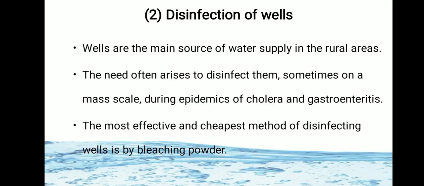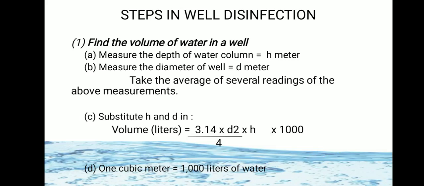The next method for purification on small scale is disinfection of wells. As we have seen, wells are a very important source of water supply in the rural areas. So there is a need for disinfection of wells, mainly during the epidemics of cholera and gastroenteritis. The most effective and cheapest method for the disinfection of wells is by bleaching powder. So there are some steps in well disinfection.